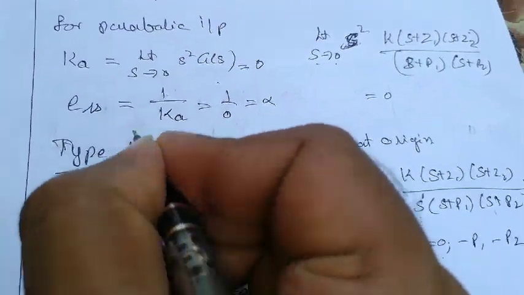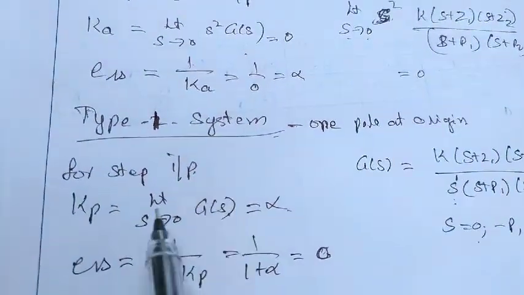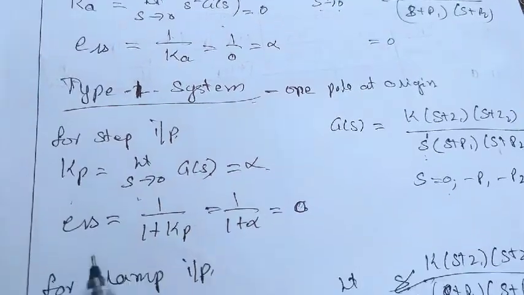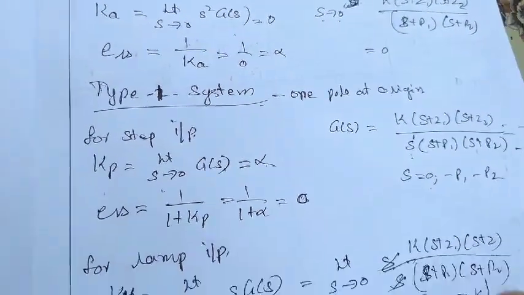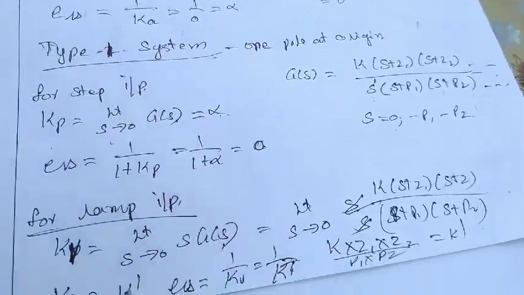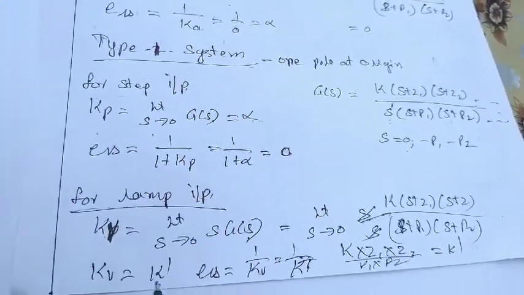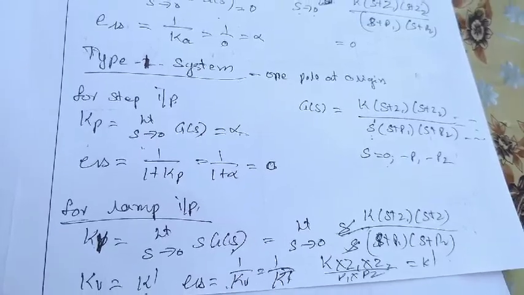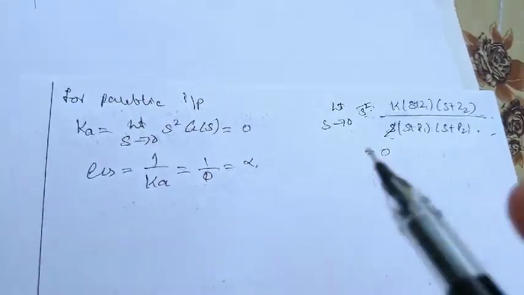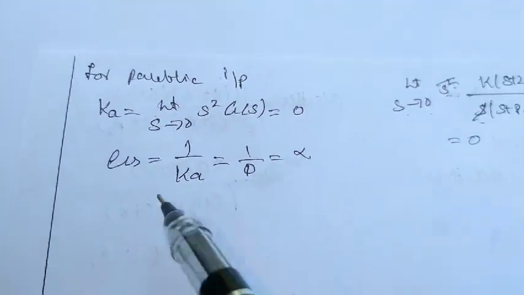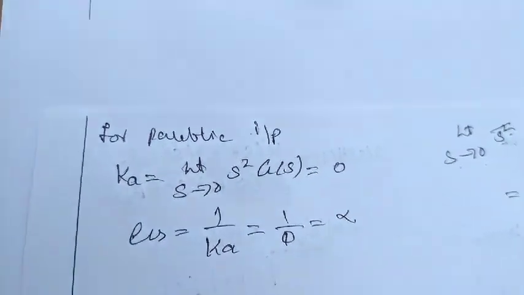So for a type 1 system, for step input, the Kp value is infinity and ESS will be 0. For ramp input, the Kv value will be some constant and the ESS value will be 1 by Kv. For parabolic input, the Ka value will be 0 and the ESS value will be infinity.